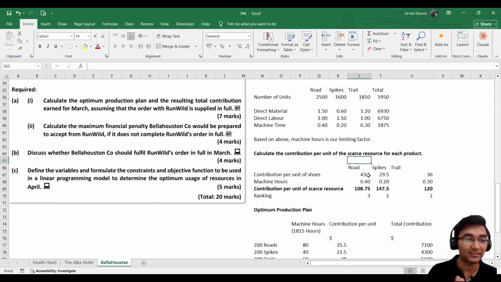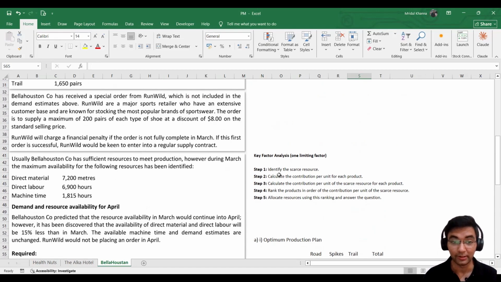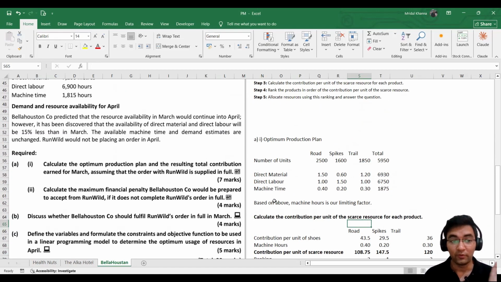It is asking: calculate the maximum financial penalty Bellahouston company would be prepared to accept from Run Wild if it doesn't complete Run Wild's order in full. So what it is saying, as we read in the question, is that Run Wild will charge a financial penalty if the order is not fully complete in the month of March. So we need to calculate that maximum financial penalty.